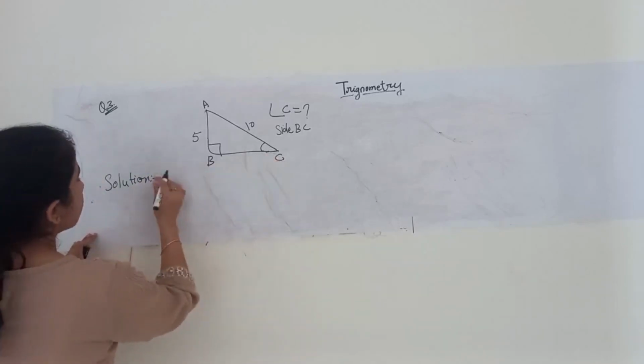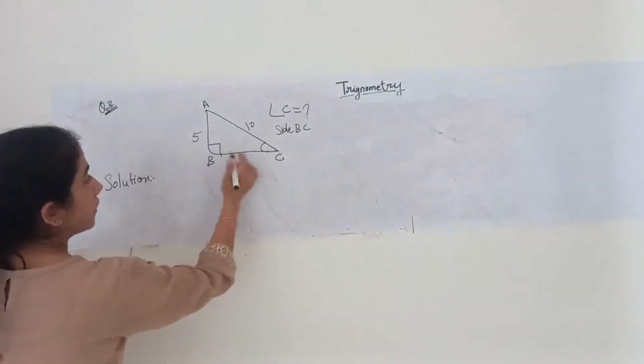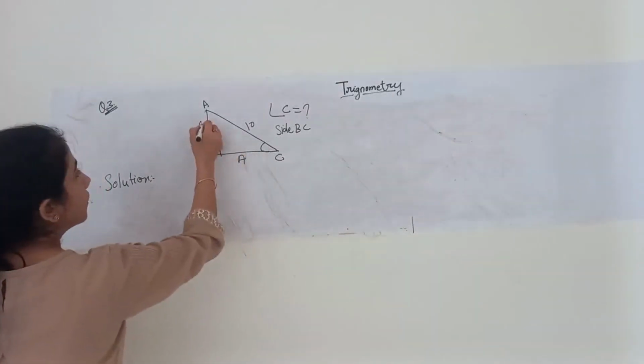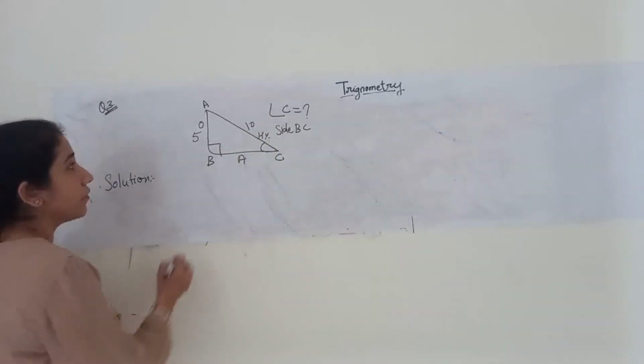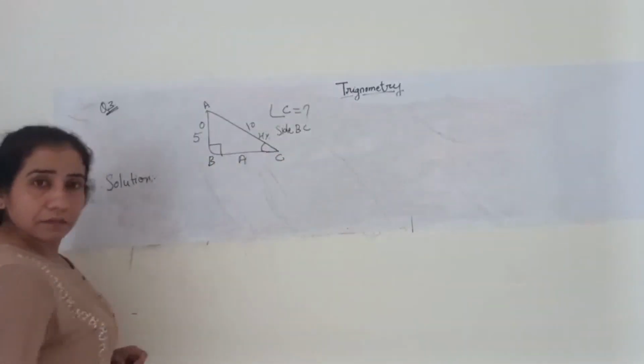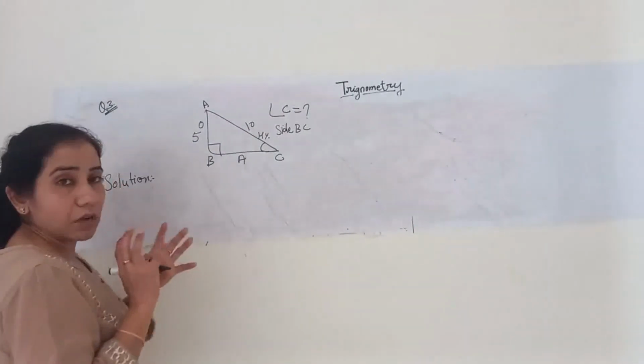Now angle C. If I consider here, with respect to angle C, what is it? Adjacent side, opposite side, and this is the hypotenuse. Now which two sides are given? Opposite side upon hypotenuse is given. So again, use your brain.